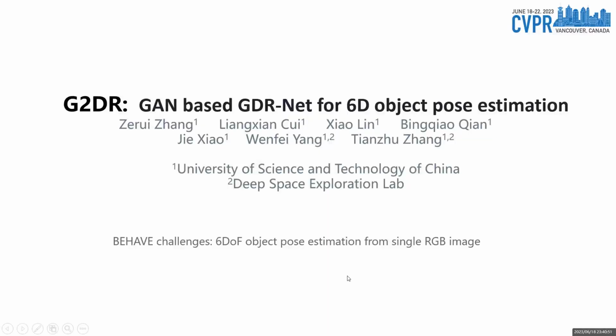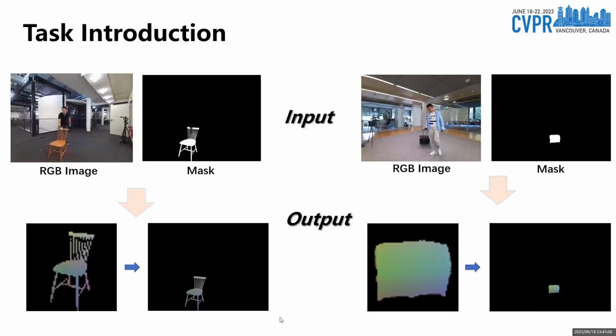Hello everyone, I'm Liangxian, a postgraduate from University of Science and Technology of China. We're delighted to participate in this challenge and give a speech. Today we'll be discussing our method G2D, GAN-based GDLnet for 6D object pose estimation.